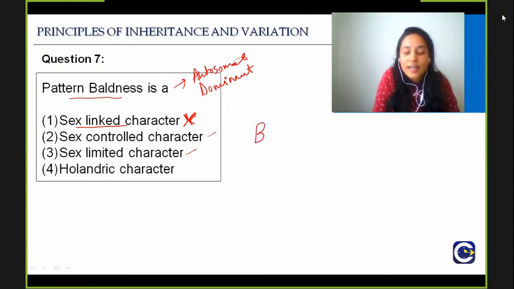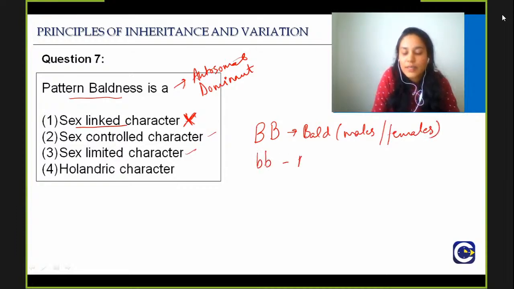The genes are capital B, capital B. Capital B capital B is bald in both males as well as in females. Then small b small b is non-bald, again in both males and females.